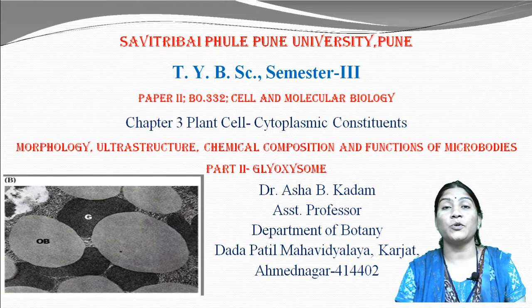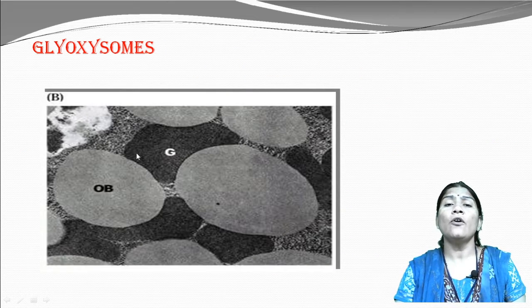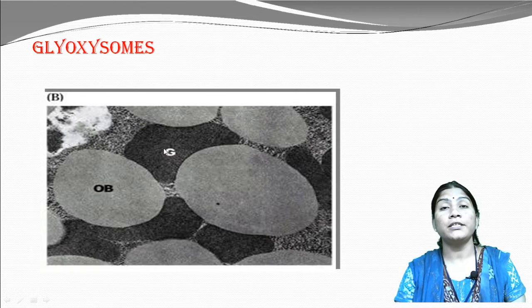We know that glyoxysome is the second type of microbody. So today we learn the morphology of glyoxysome, ultrastructure of glyoxysome, chemical composition and the functions of the glyoxysome. When we observe the ultrastructure of glyoxysome under the electron microscope, we observe an image like this, showing the glyoxysomes, which are very minute particles or bodies present